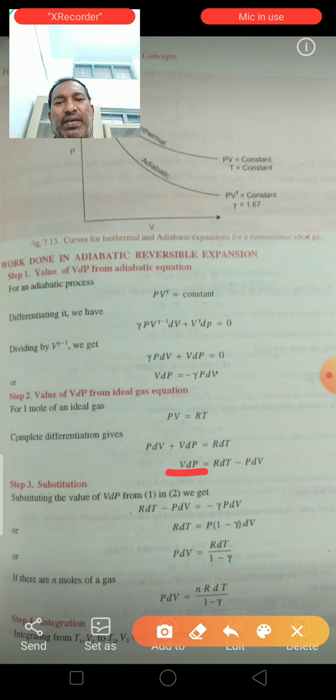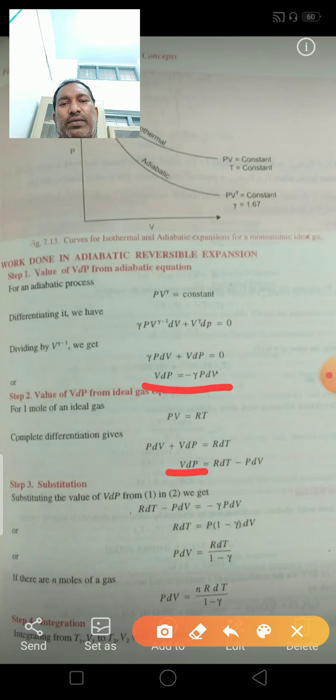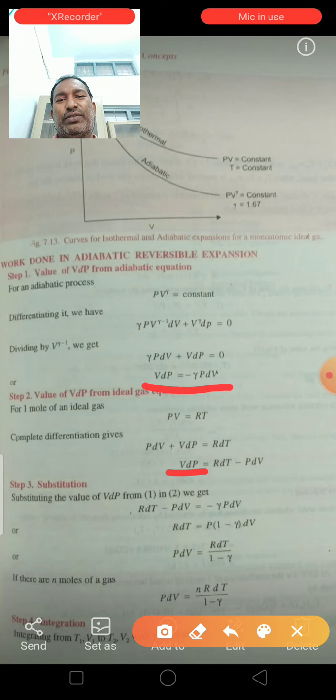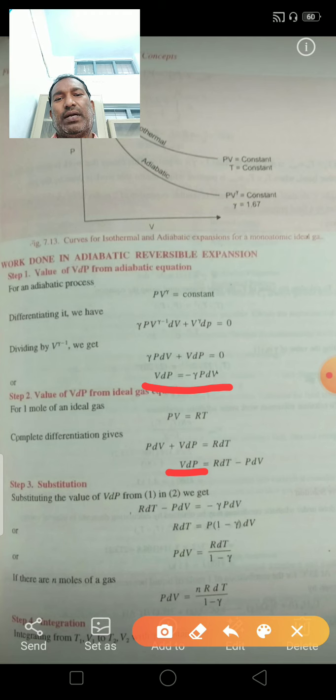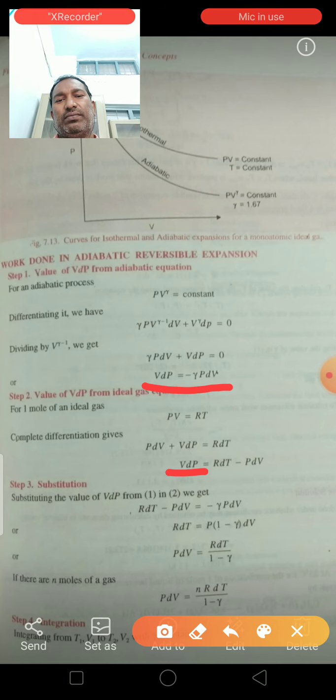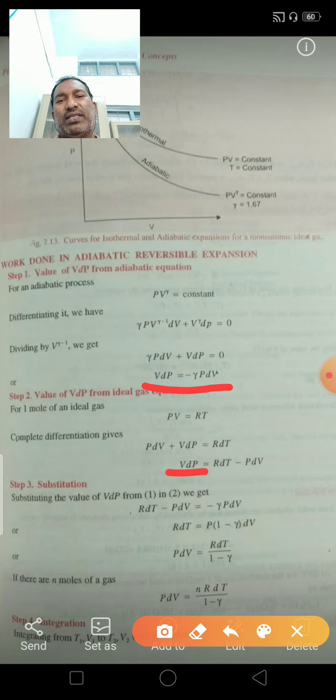Here V dP is equal to minus gamma P dV. Here also the same, first gamma P constant, so V^(gamma minus 1), next V^gamma constant, then dP. Like that we can get V dP.